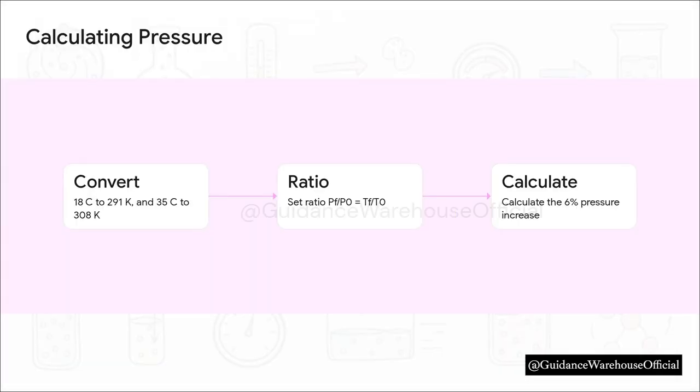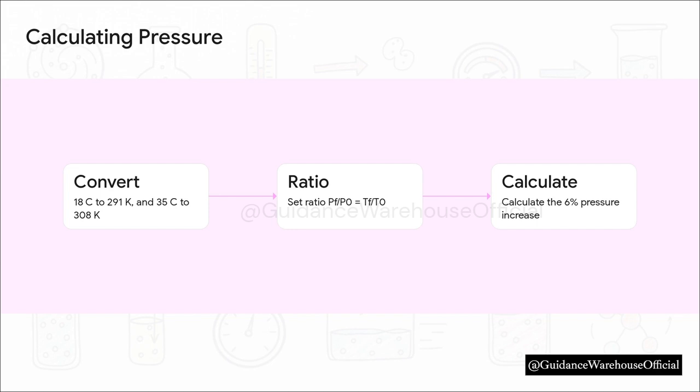Let's make this easier with an example and connect it right back to our real-life bike tire. Let's say you inflated the tire at a cool 18 degrees Celsius, and later it sits in the hot sun at 35 degrees. First step, convert to Kelvin. 18 plus 273 is 291 Kelvin, and 35 plus 273 is 308 Kelvin.